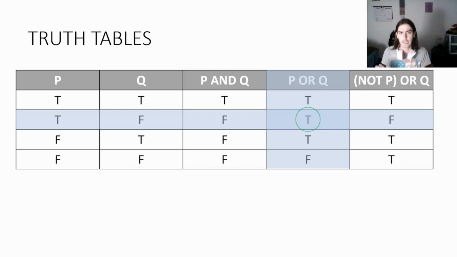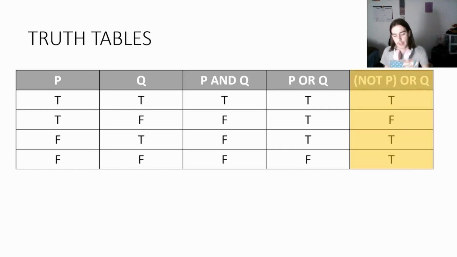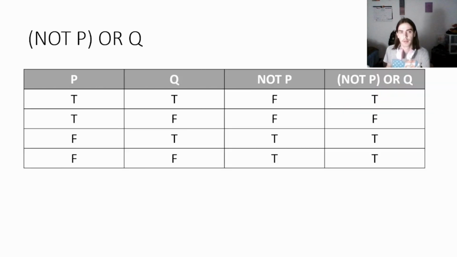Truth tables are really useful for organizing this kind of information and helping you sort out what's going to be true and what's going to be false given a certain statement with these logical operators, right? And they get complicated pretty quickly. Like, look at this last one. Not P or Q. I wrote that it's true, false, true, true, but we need to verify that. So let's go to the next slide and double check that I'm doing the right math.